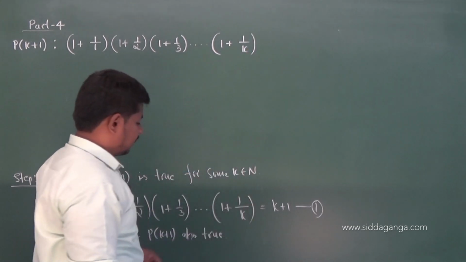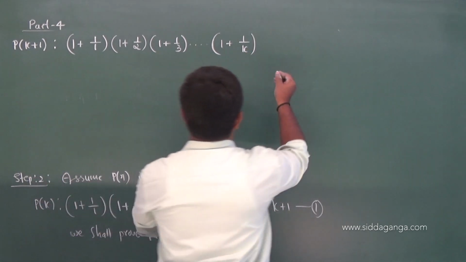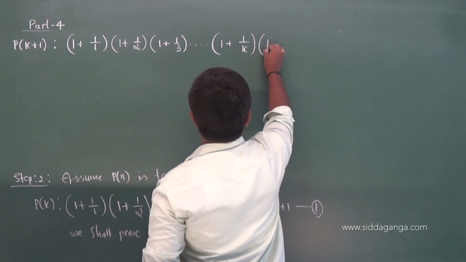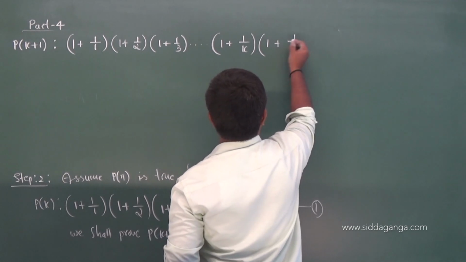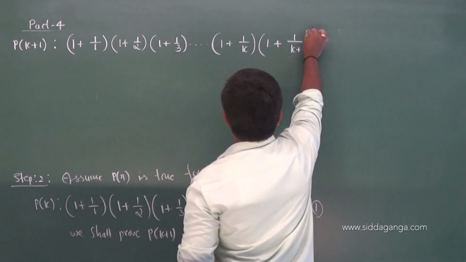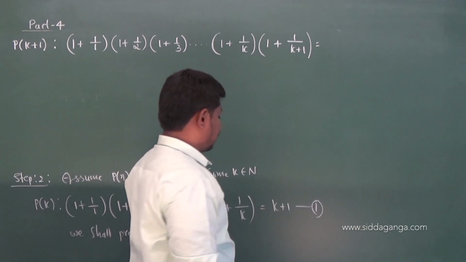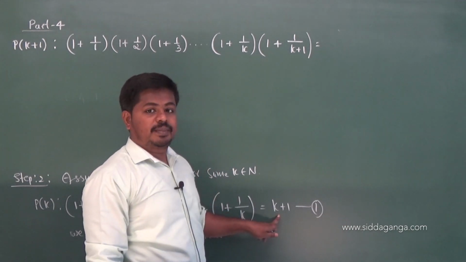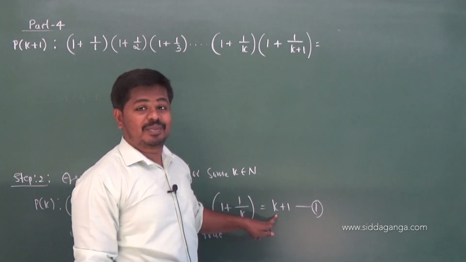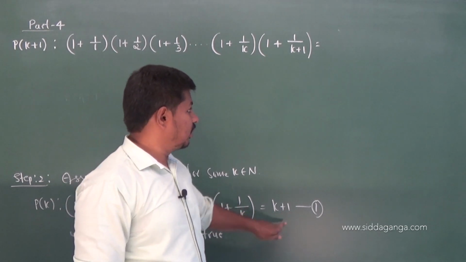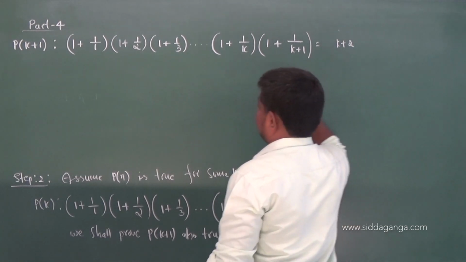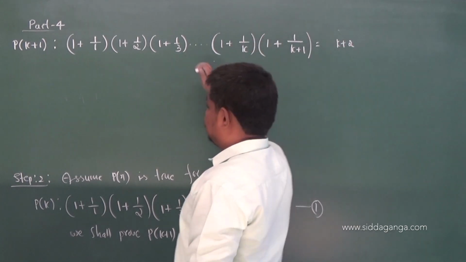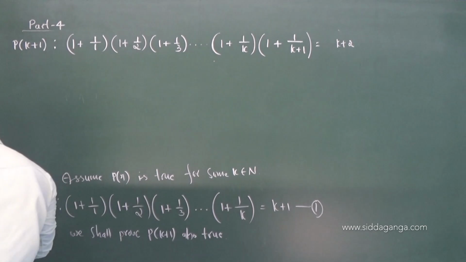The k plus 1th term is 1 plus 1 by k plus 1, replacing k by k plus 1. The answer should be, in place of k, k plus 1 plus 1, that is k plus 2. So by taking the LHS, we prove this is equal to k plus 2.